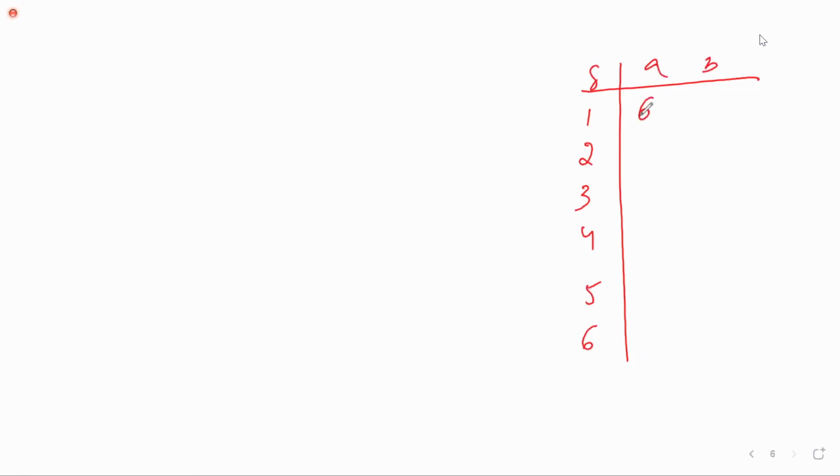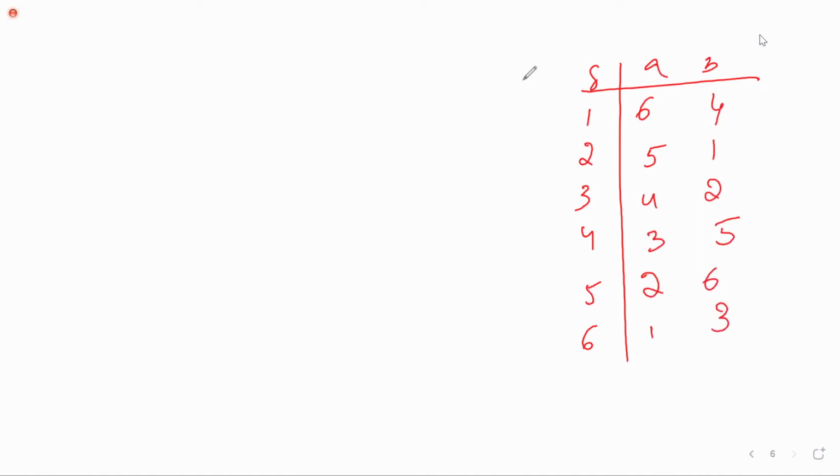Are we getting the same thing or not? We'll check now. I'm drawing the table here. First, again, I'm drawing the transition table to avoid confusion. States 1, 2, 3, 4, 5, 6, on A, on B: 6, 4, 5, 1, 4, 2, 3, 5, 2, 6, 1, 3.